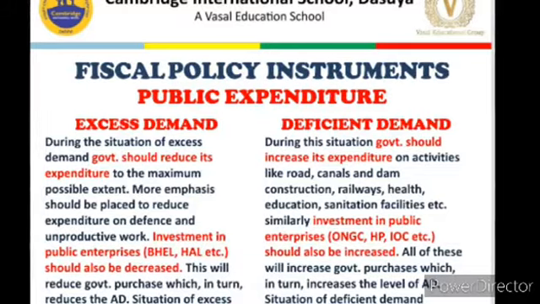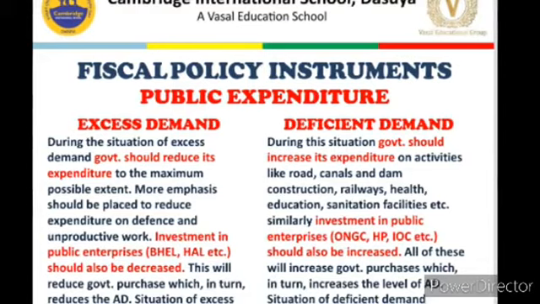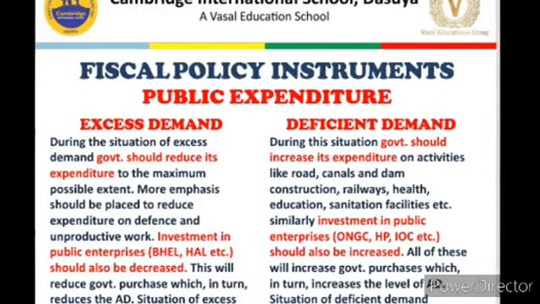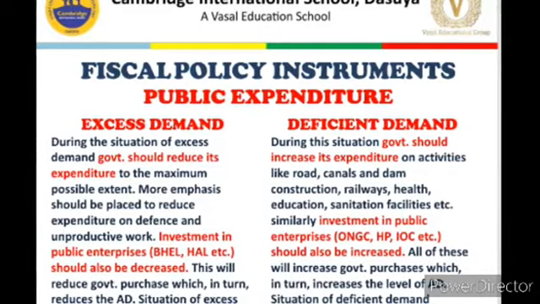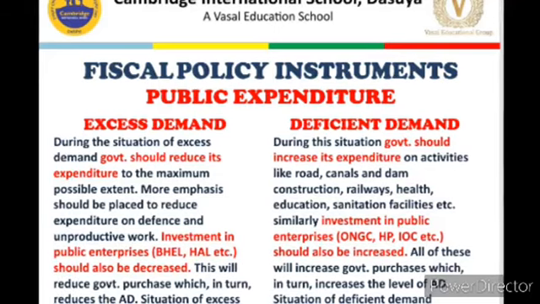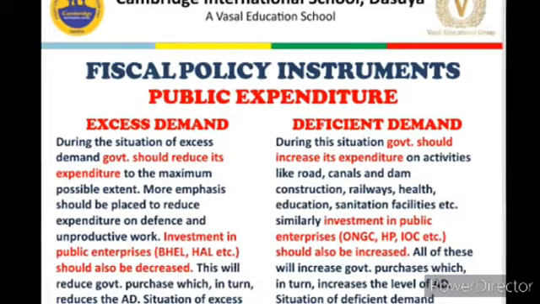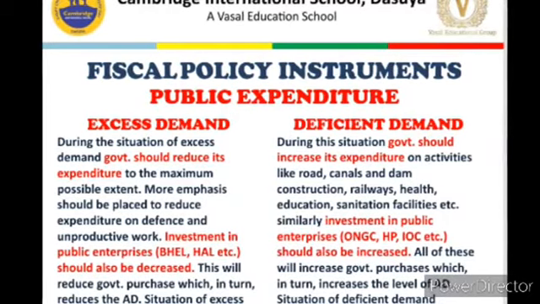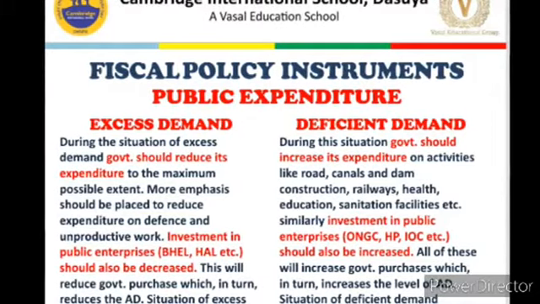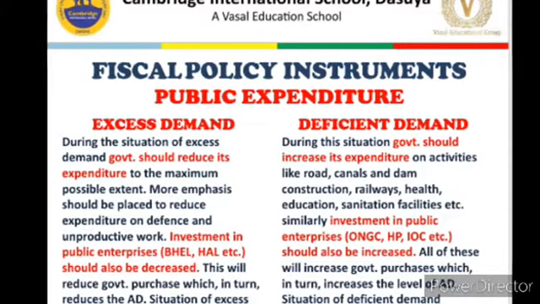Unnecessary expenditure should be curtailed, and out of this expenditure, generally revenue expenditure is incurred by government during the situation of excess demand because that is necessary. And as far as reduction in expenditure is concerned, government should reduce expenditure in defense and unproductive work. Other than that, government should stop or reduce its investment in public sector undertakings.